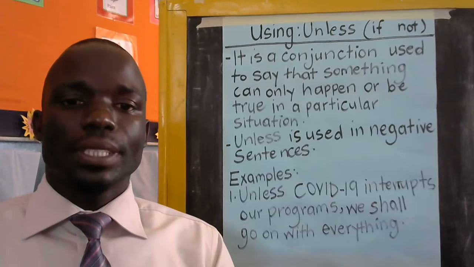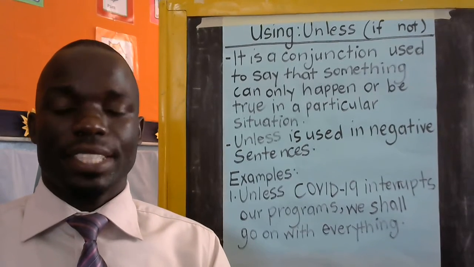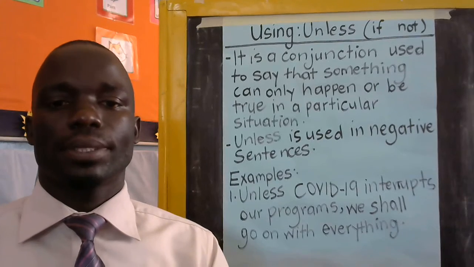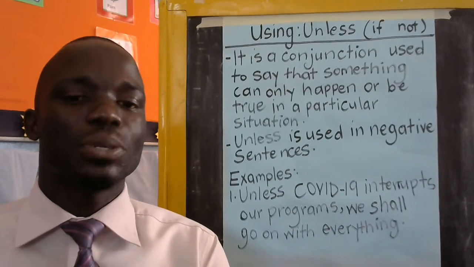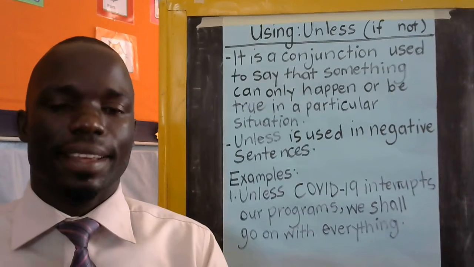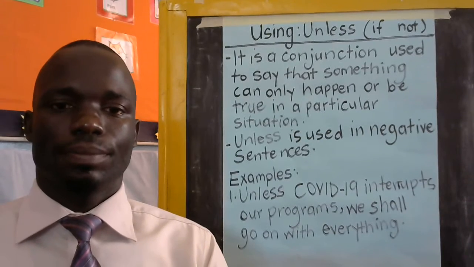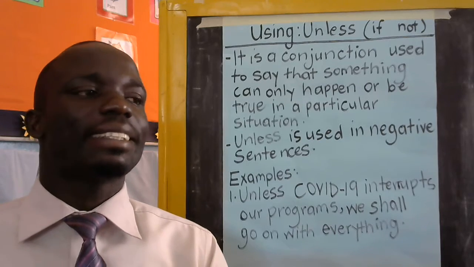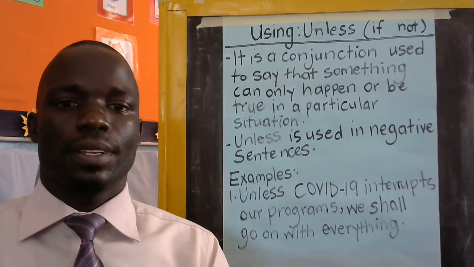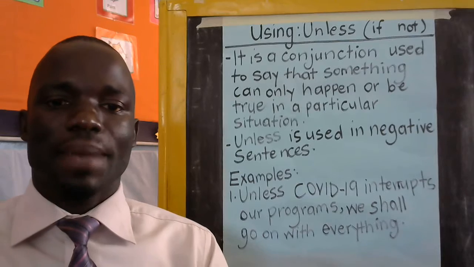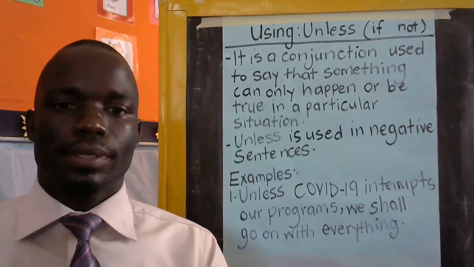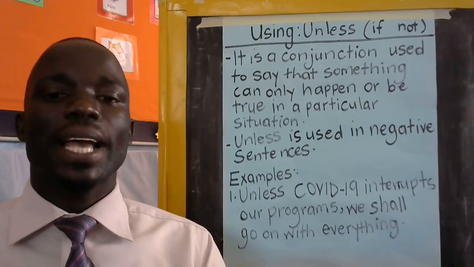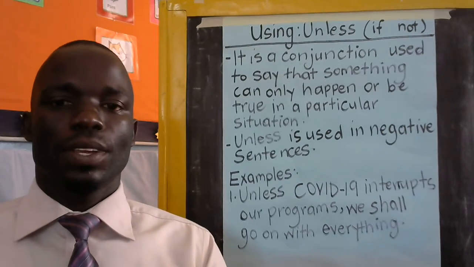If I don't get money, I will not buy the car I talked about. I repeat, if I don't get money, I will not buy the car that I talked about. We have two clauses in this sentence. The first clause is an if clause, which is if I don't get money. Then the second clause is what we call the main clause, and that's the result. I will not buy the car that I talked about.